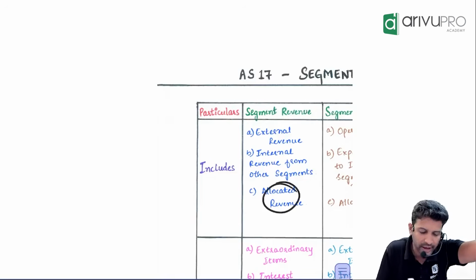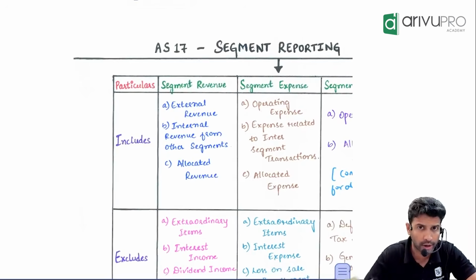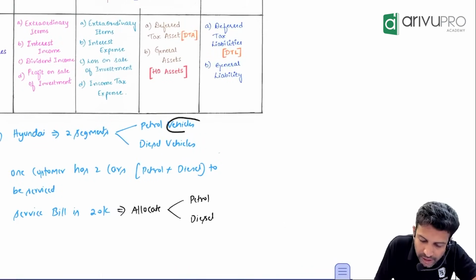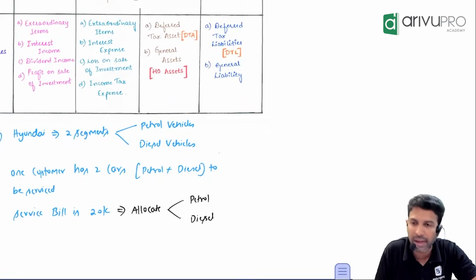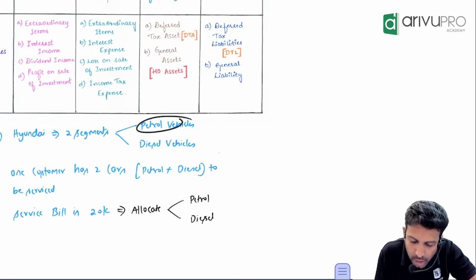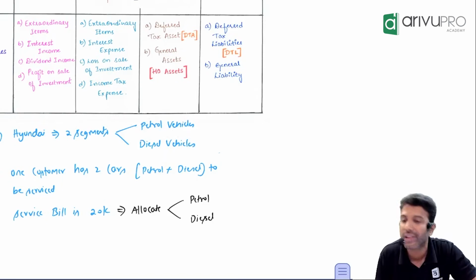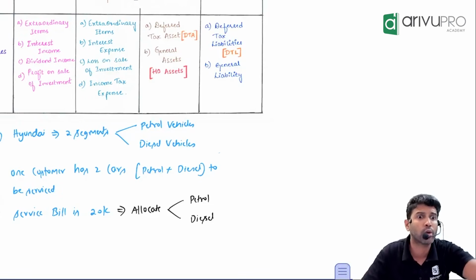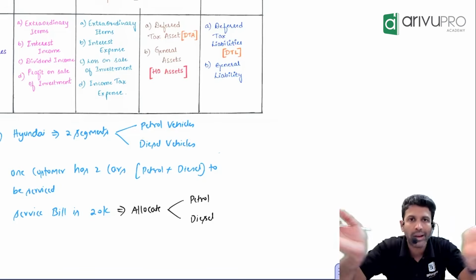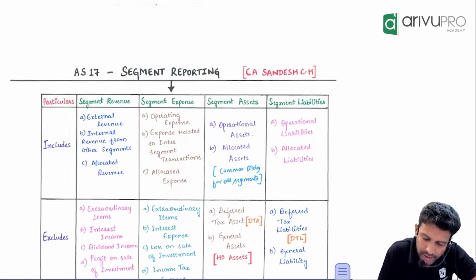Here, if it is allocated revenue, there will be allocated expense. That's all. So, what is allocated expense? Now, to service these two cars, we will hire workers. Petrol vehicles may have separate workers, diesel vehicles separate workers, or one worker can service both the cars. That employee belongs to the petrol division as well as the diesel division. Will he get two salaries or one salary? One salary. But that salary belongs to both the petrol segment and the diesel segment, so you will have to allocate. Basically common cost, just like your joint product. So that is your allocated expense.